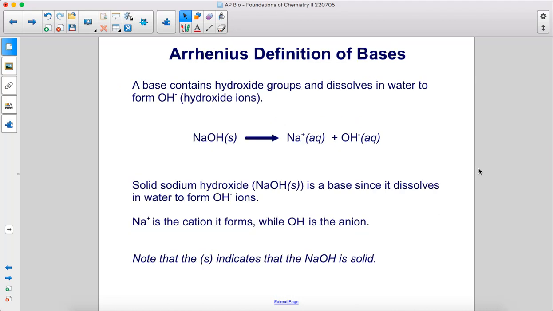A base contains hydroxide groups and dissolves in water to form OH-. Solid sodium hydroxide, NaOH, is a base since it dissolves in water to form OH- ions. Na+ is the cation it forms, while OH- is the anion. Note that the s indicates that the NaOH is solid.